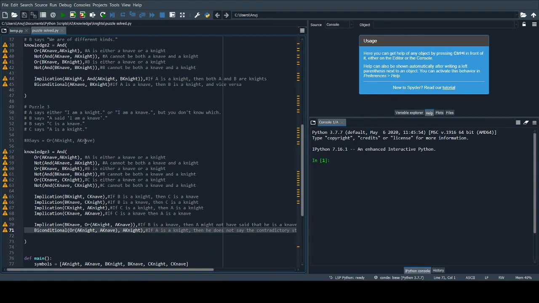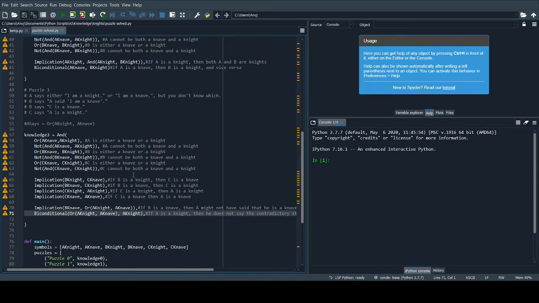The third puzzle is a little bit confusing, and we do the usual declarations and the implication where if B is a knight, then B will be telling the truth. So if B is telling the truth, then C is a knave, and if B is a knave, then C will be a knight, because B will be telling a lie in that case. And if C is a knight, then A is a knight, because B will be telling the truth. Another implication will be that if C is a knave, then A is a knave, because C is telling a lie, and the truth will be the opposite of what C is saying.